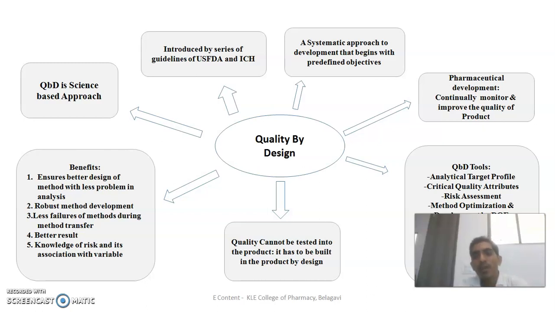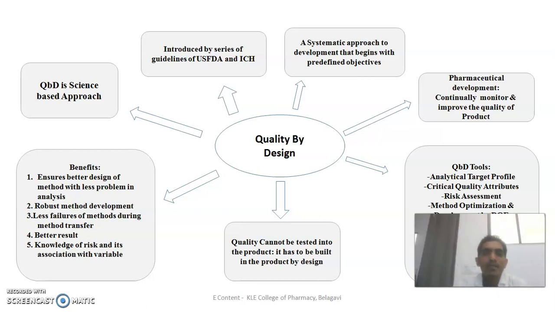We have different tools in this quality by design approach, like analytical target profile, critical quality attributes, risk assessment, method operation optimization, and development by DOE. Here DOE is design of experiment. Also method operable design regions, control strategies, method validation and continuous method monitoring. So this can be done.